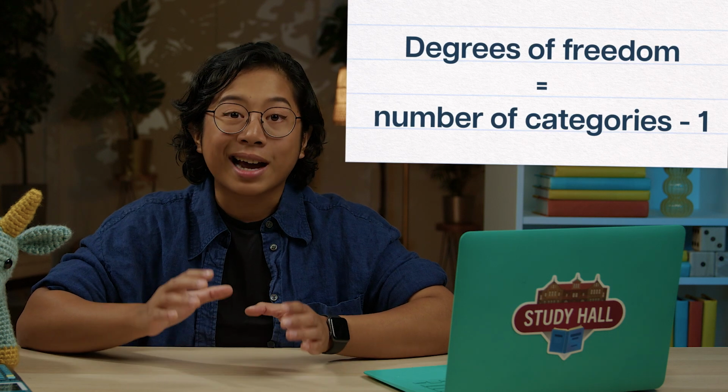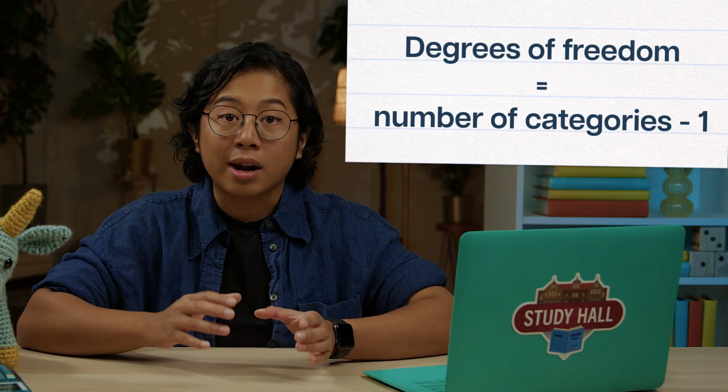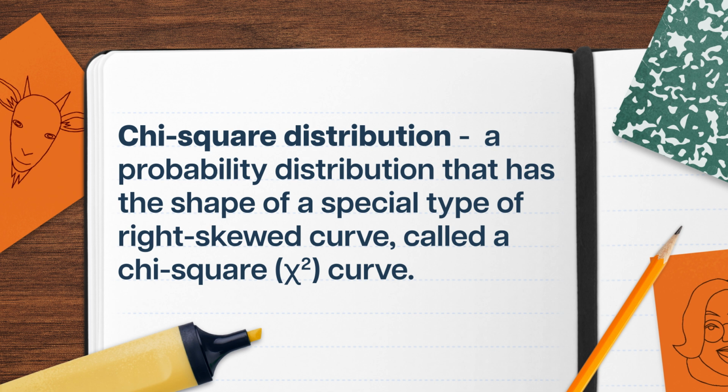Another way of thinking about this is that Jose's testing how well the data fit a particular set of predictions made by his theoretical distribution. That's why the chi-square test and other tests like it are often called goodness of fit tests. Depending on the number of categories being considered, we subtract one from that number to get the degrees of freedom, which are like the flexibility that the data have while still following certain constraints. For practical purposes, all you need to know is that in a chi-square test like this, it's one less than the number of categories. Jose is looking at 7 libraries, so the degrees of freedom are 7 minus 1, or 6. That number defines a special kind of probability distribution called a chi-square distribution.